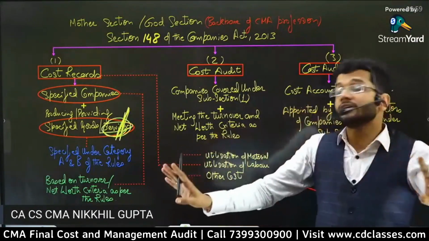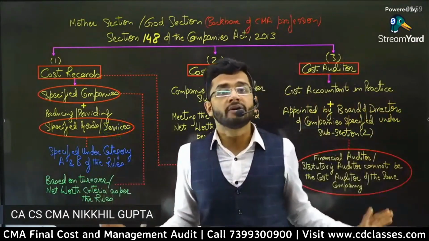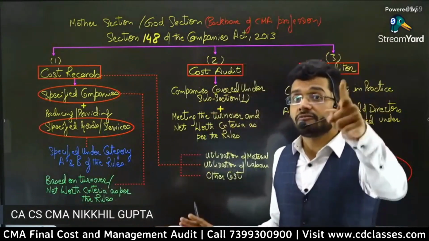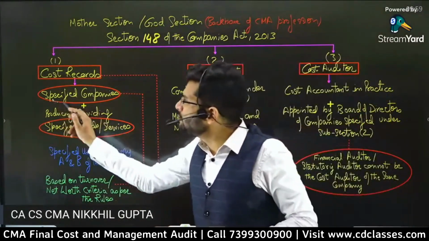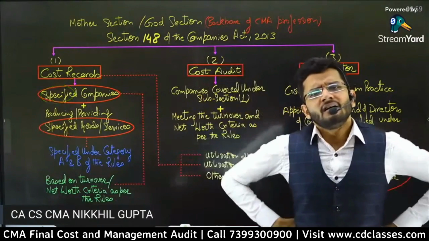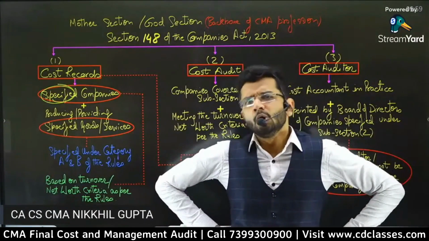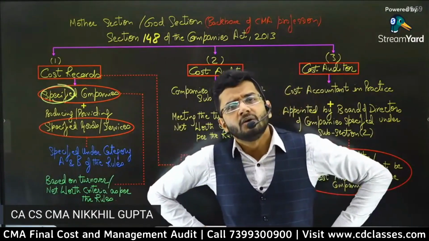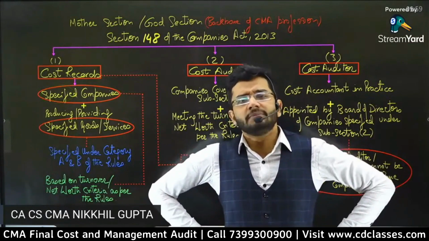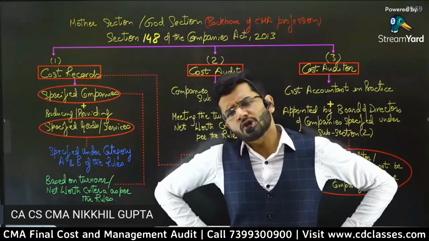We are not talking about audit as of now. We are talking about preparation of cost records. Now, sir, what do you mean by specified? Who will specify these companies? How will we come to know which companies are required to get their cost records prepared?